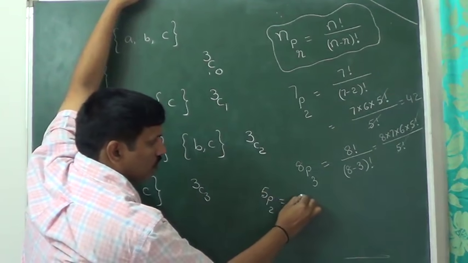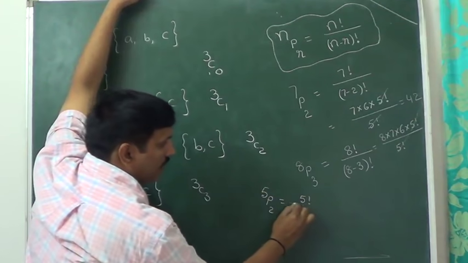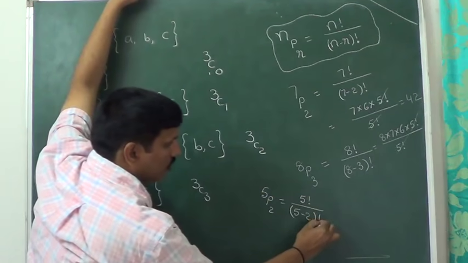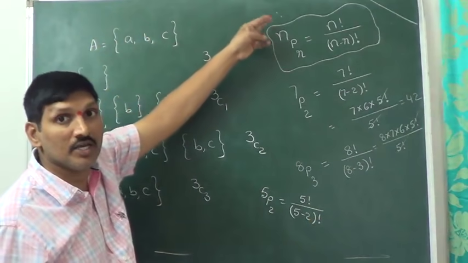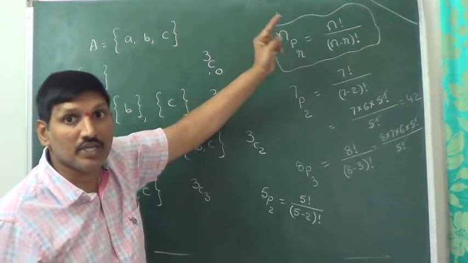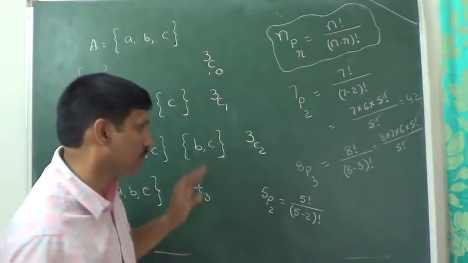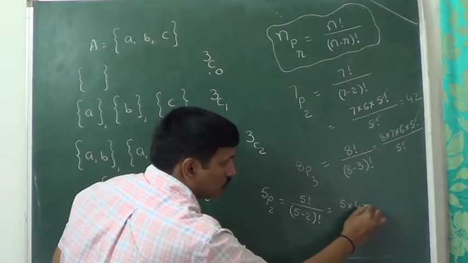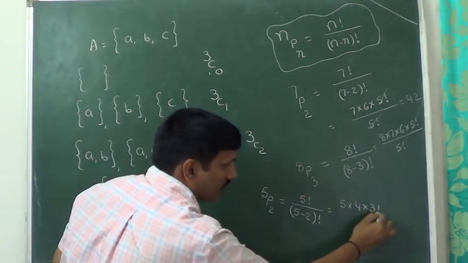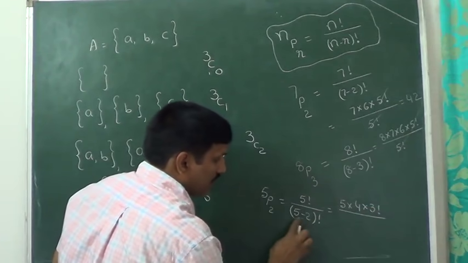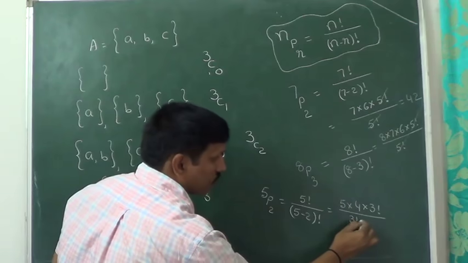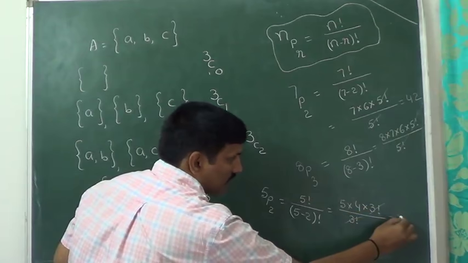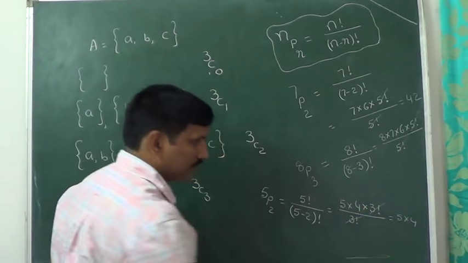5P2. That is equal to 5 factorial divided by 5 minus 2 factorial. Yes or no? That is the formula for nPr: n factorial divided by n minus r factorial. Now this can be written as 5 into 4 into 3 factorial divided by, in the denominator also, 3 factorial. 3 factorial cancels. We are getting the answer as 5 into 4.